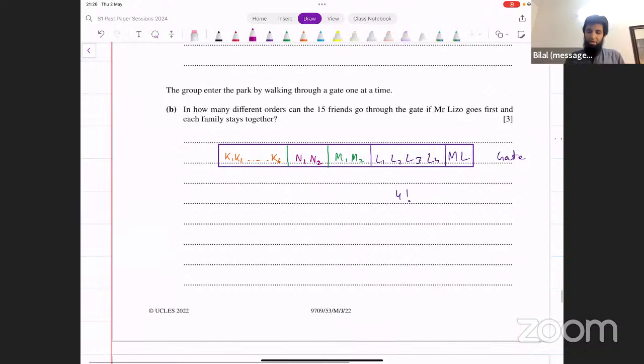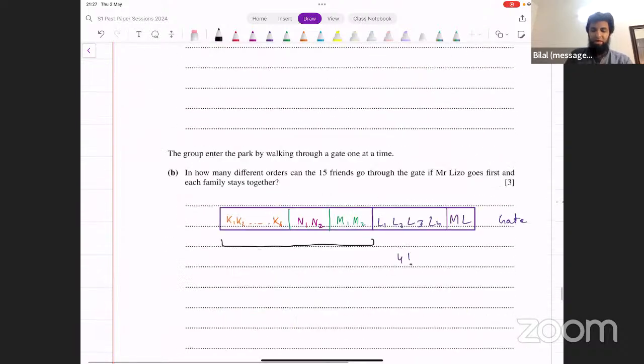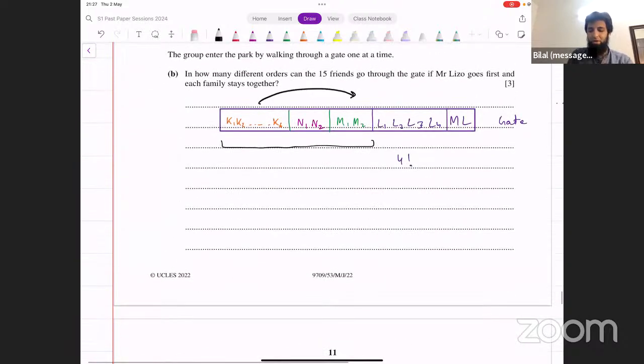Okay. Now, Mr. Lizo's family, they can switch places with each other in 4 factorial ways. What about these 3 families? These 3 families can also switch places with each other, right? So Mr. and Mrs. Kenny's family, they can come here as well.